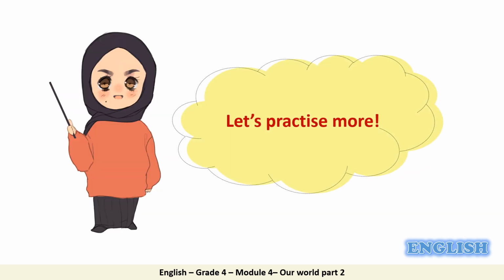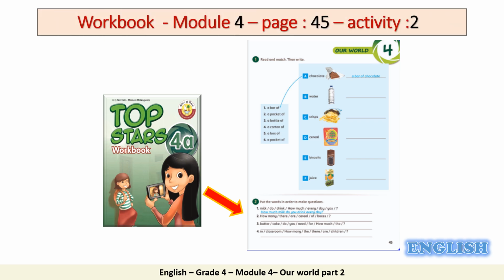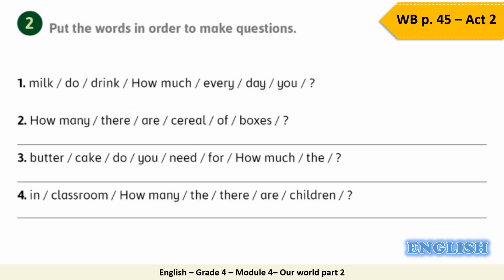Let's practice more. Open your workbook at Module 4, page 45, and pay attention to activity number 2. In this activity, you are going to put the words in order to make questions. Let's do number 1 together. We have here milk, do, drink, how much, every, day, you, and question mark.